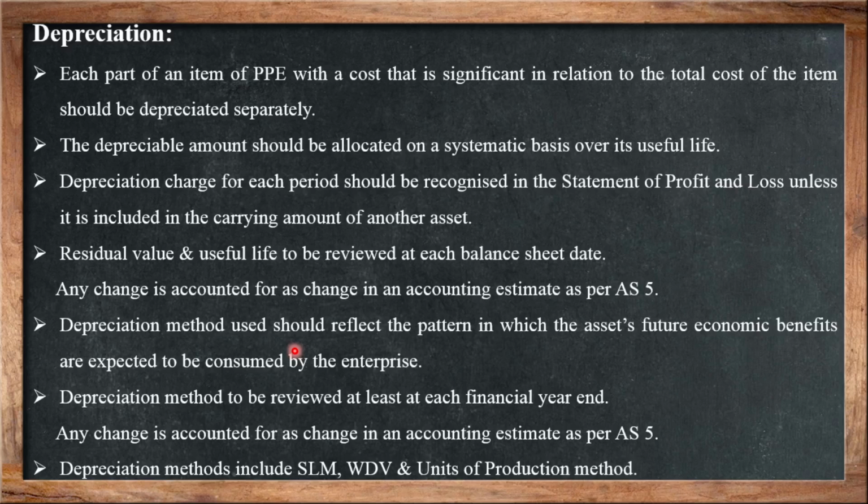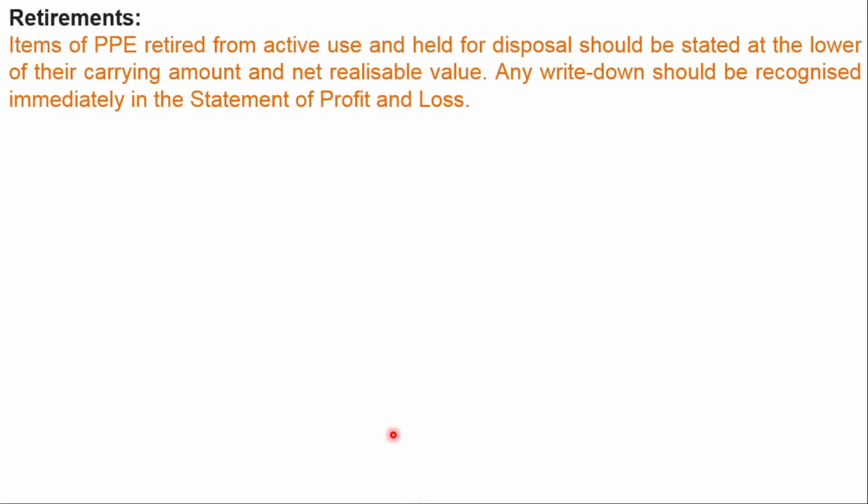The depreciation method is to be reviewed at least at each financial year, and any change is accounted for as a change in accounting estimate as per AS5. Depreciation methods include SLM, WDV and the units of production method. So what are SLM and WDV? I will explain it later on. So you can see here the retirements.